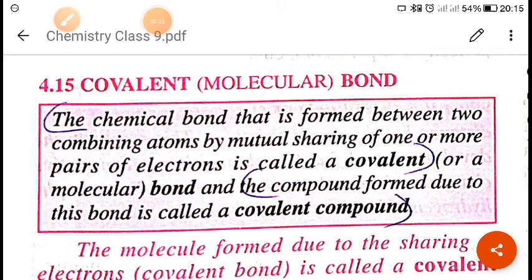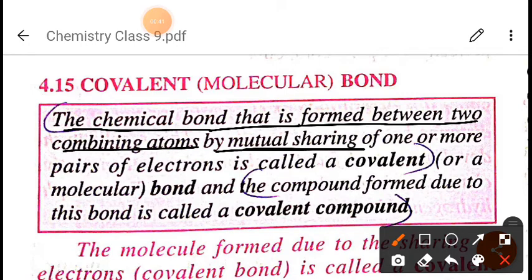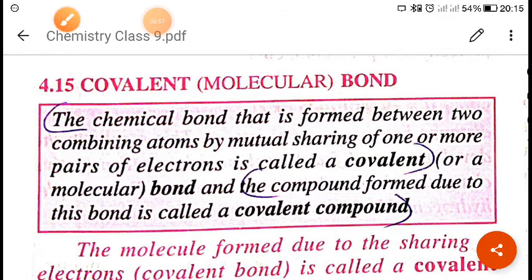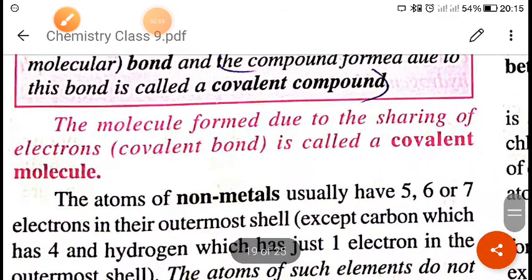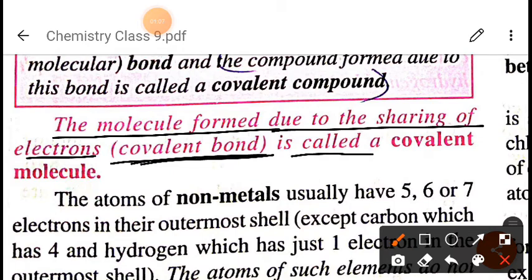If we look at the definition, we can define it like this: a chemical bond formed between two combining atoms by mutual sharing of one or more pairs of electrons is called a covalent or molecular bond. And the compound formed due to this bond is called a covalent compound. Now we will see this in detail. The molecule formed due to the sharing of electrons is called a covalent bond, or it is also called covalent molecules.